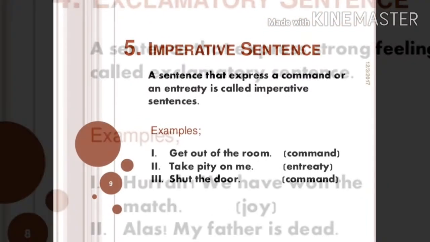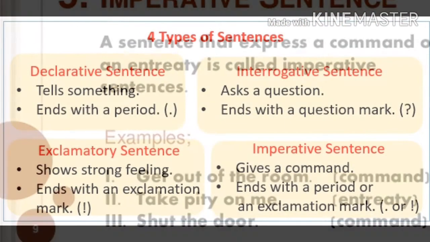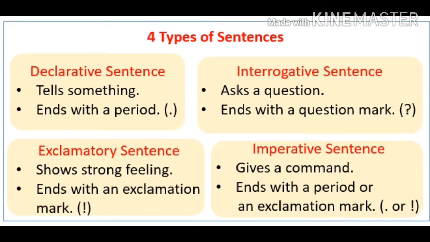The last type of sentence is imperative sentence. These types of sentence tell someone to do or not to do something, or in other words we can say that imperative sentence gives a command or expresses the command of people. Examples of imperative sentence are get out of the room, take pity on me, shut the door, take off your shoes outside, etc. Okay class, this much for today.